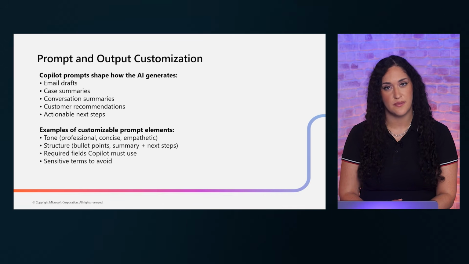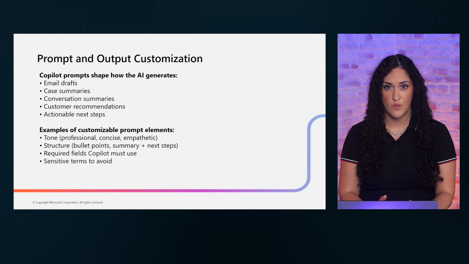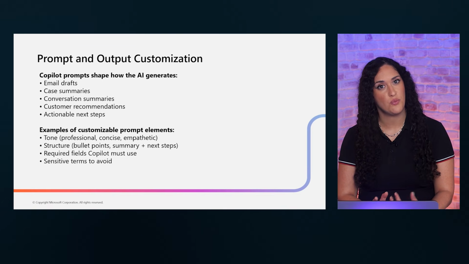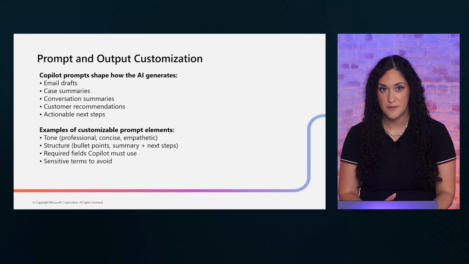Prompt and output customization is where you shape how Copilot actually generates its responses. This affects email drafts, case summaries, conversation summaries, customer recommendations, and actionable next steps. You can customize several elements. Tone lets you match your brand voice, whether that is formal, friendly, or somewhere in between.